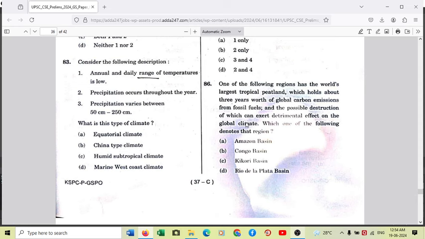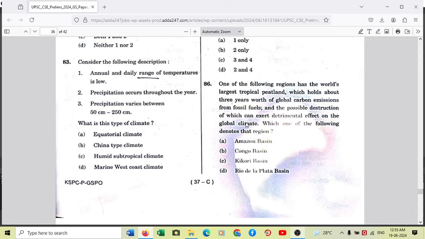So in this question, largest tropical peatland which holds about 3 years worth of global carbon emissions from fossil fuels and the possible destruction of which can exert detrimental effect on the global climate. Which one of the following denotes that region? So answer is very simple. It is Congo. So Congo Basin, I'll tell you for your factual knowledge. Congo Basin is having nearly 36% of the world's tropical peatland area. So currently the peatland which is estimated in the world is about 5 lakh square kilometers, 0.5 million square kilometers.